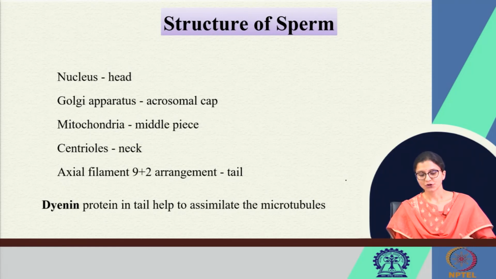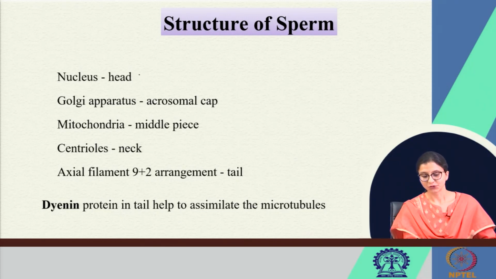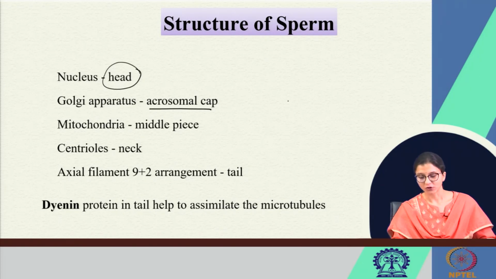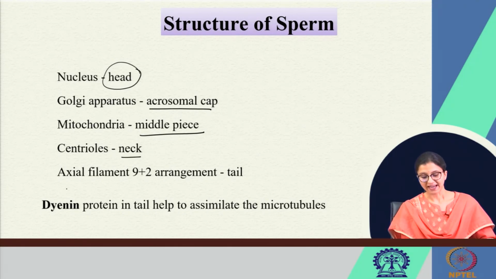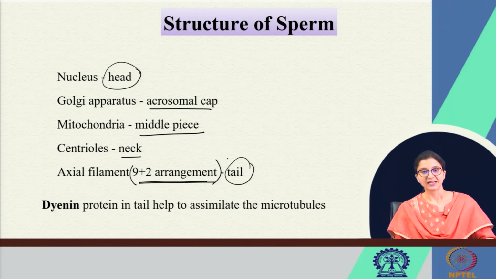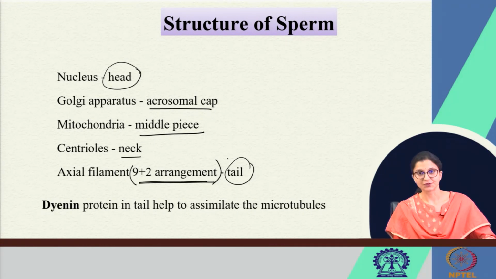Now, coming to the structure of sperm, it is a single cell. It has a nucleus which forms the head of the sperm. The Golgi apparatus forms the acrosomal cap. Mitochondria form the middle piece. The centrioles form the neck of the sperm, and axial filaments in arrangement of 9 plus 2 form the tail of the sperm. There is a specialized protein called the dynein protein in the tail which helps to assimilate these microtubules.